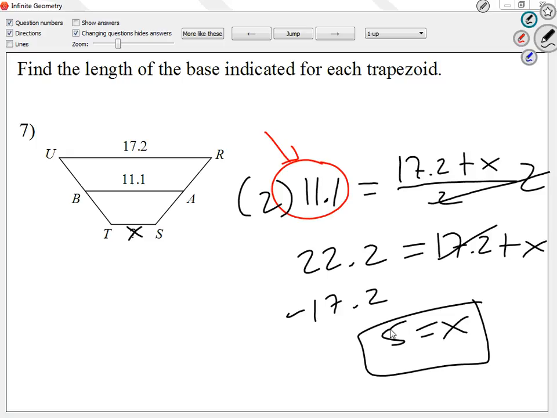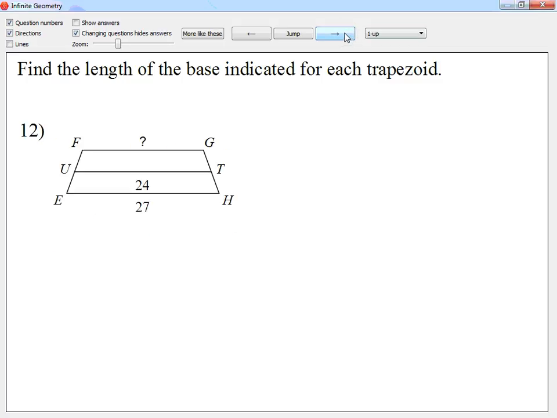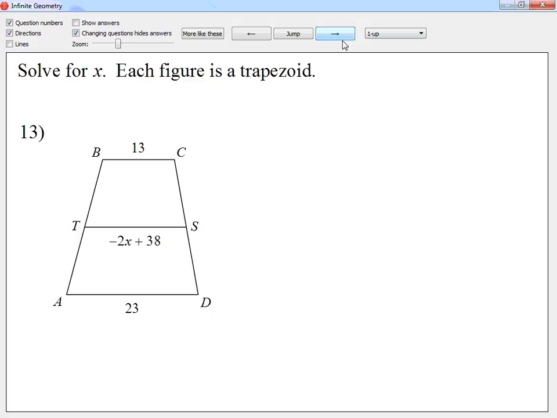So that takes us up until number 12. Any questions up until 12? Right, so now, let me take a look at number 13. I'm going to have it a little more complicated. It's not just the X by itself. It's the X with some numbers in there.